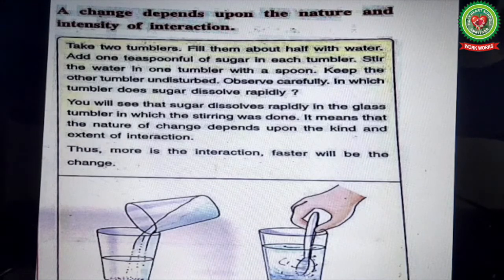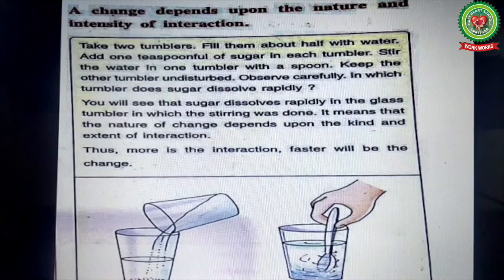You will see that sugar dissolves rapidly in the glass tumbler in which the stirring was done. It means that the nature of change depends upon the kind and extent of interaction. Thus, the more the interaction, the faster will be the change. Some more examples to discuss this.